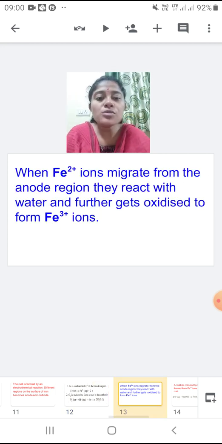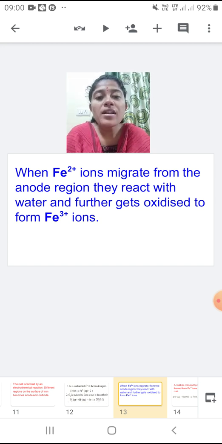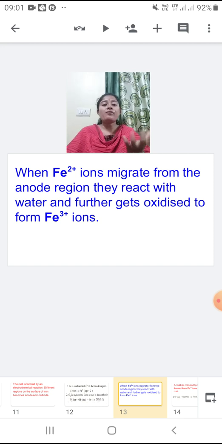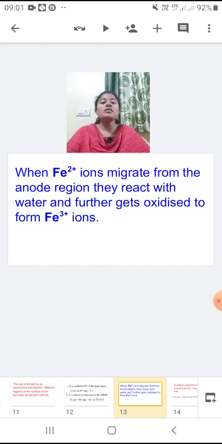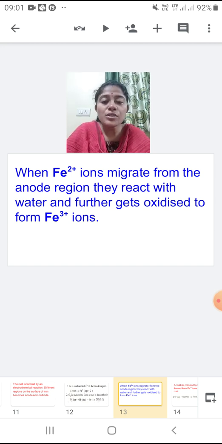Now these Fe2+ ions migrate from the anode region and react with water and further get oxidized to form Fe3+ ions.